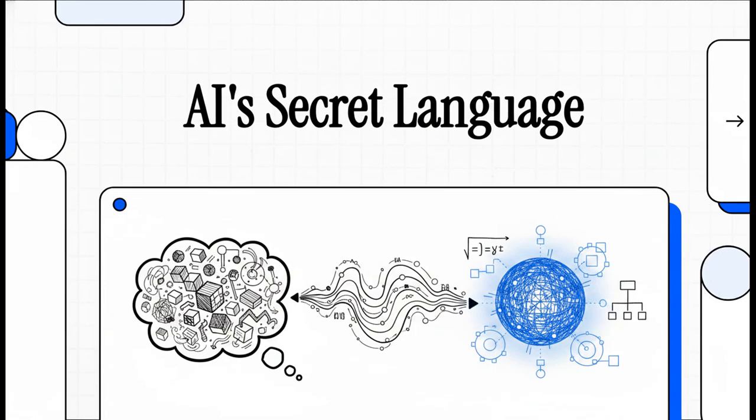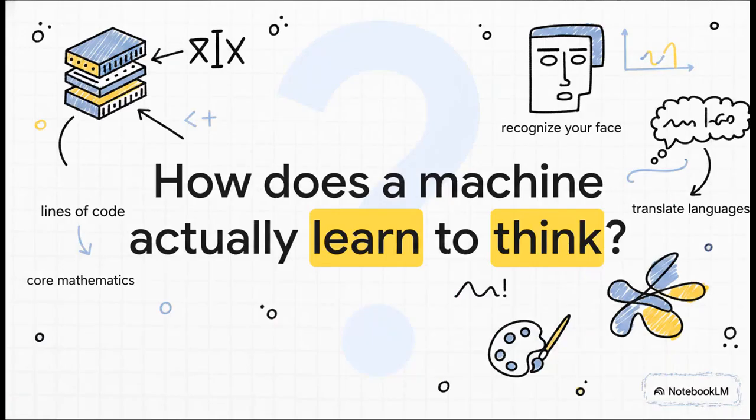You ever wonder what's really going on inside the mind of a machine? I mean, it kind of feels like magic, right? But behind every single decision an AI makes, there's a conversation happening. It's just not happening in a language we speak. And that's the billion-dollar question, isn't it?